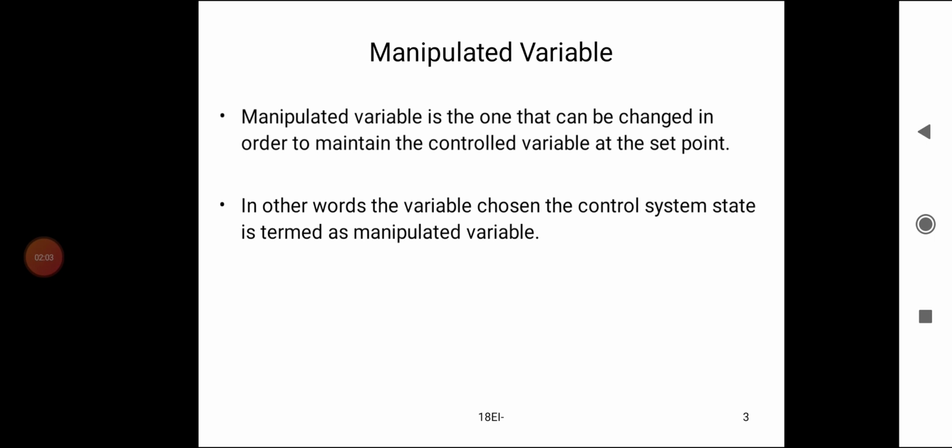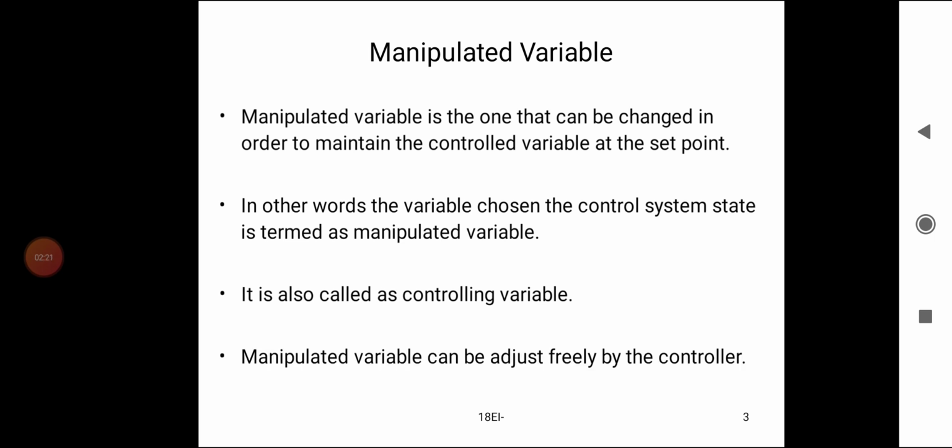In other words, the variable chosen to control the system state is termed the manipulated variable. It is also called a controlling variable. The manipulated variable can be adjusted freely by the controller.